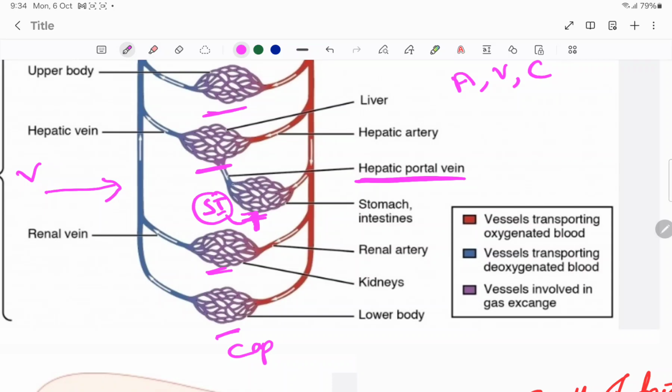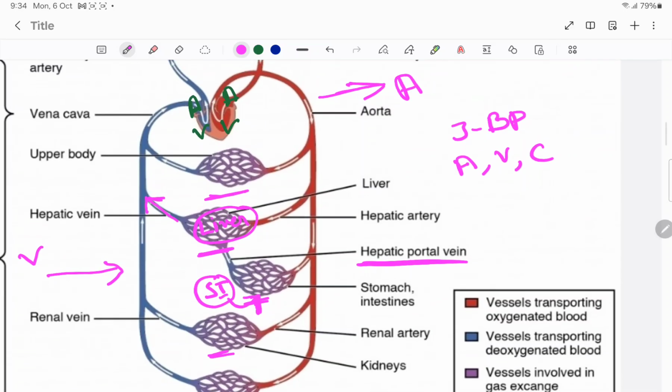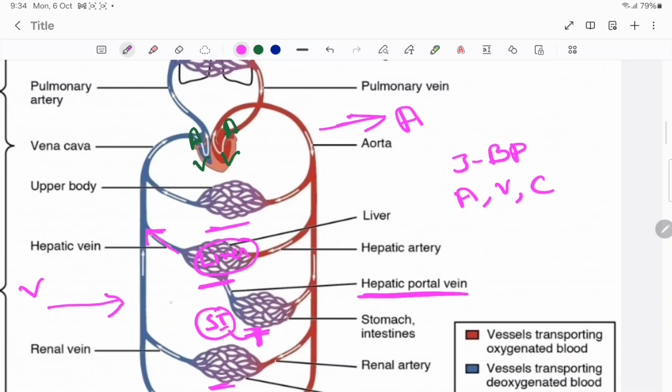So ultimately, through this hepatic portal vein, the drugs which are present in the blood are transported into the liver. Okay, it will go into the liver, and here in the liver the first pass metabolism takes place, and some amount of drugs are metabolized while the remaining drug travels to the hepatic vein. As we know, the hepatic vein carries deoxygenated blood to the heart.